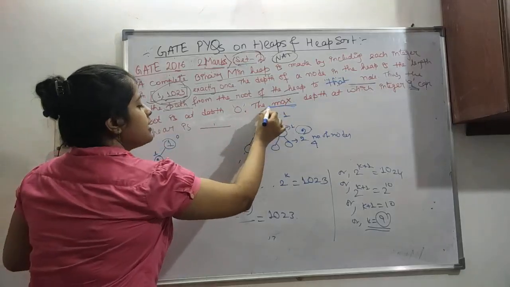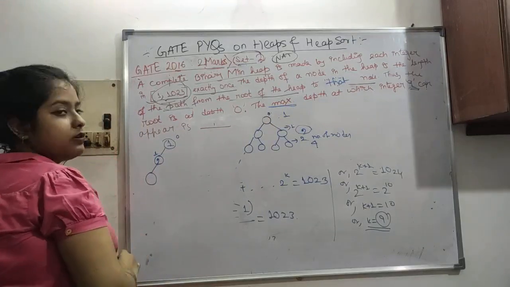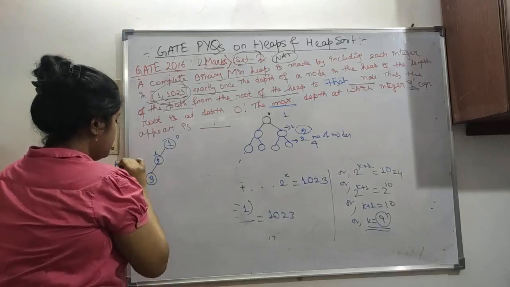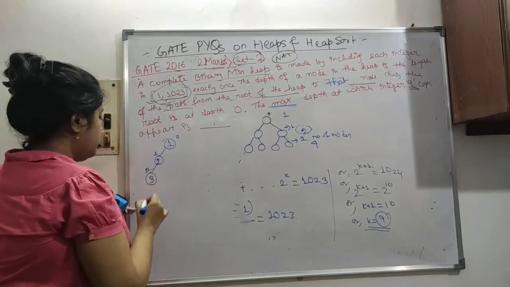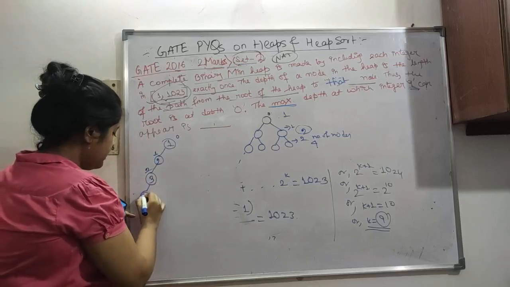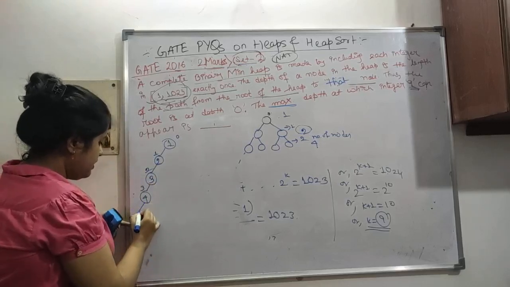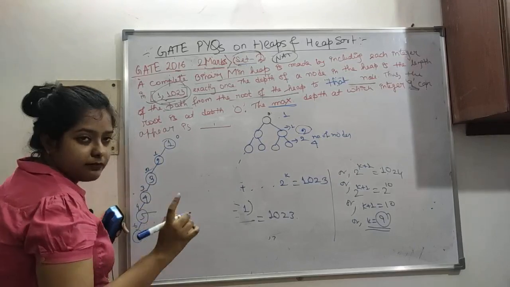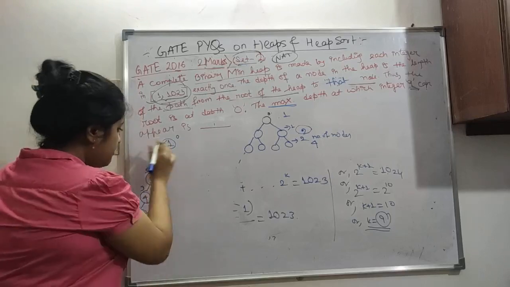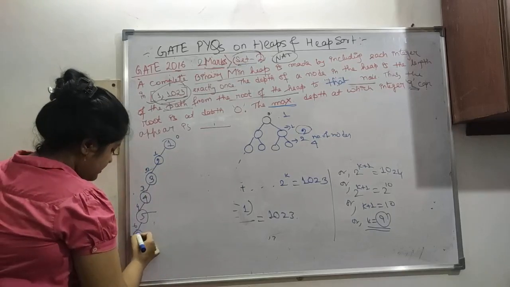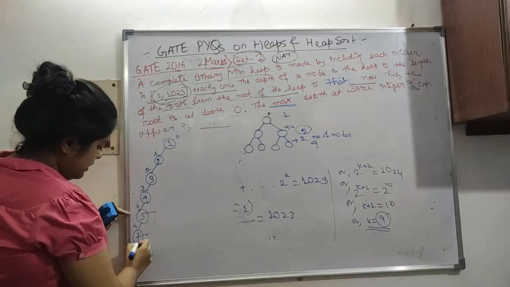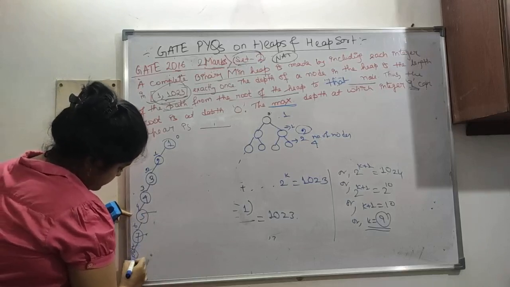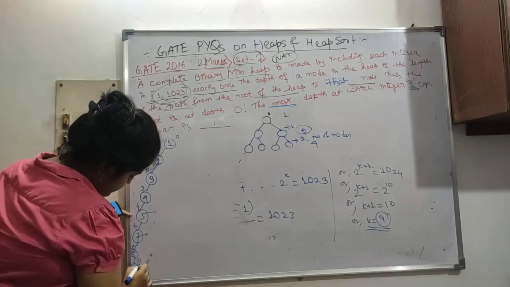Then integer 3 can be present at depth 2, 4 at depth 3, 5 at depth 4, 6 at depth 5, 7 at depth 6, 8 at depth 7, and 9 at depth 8.